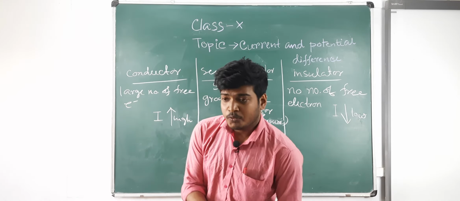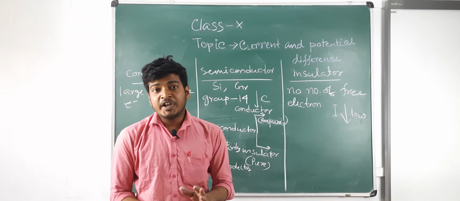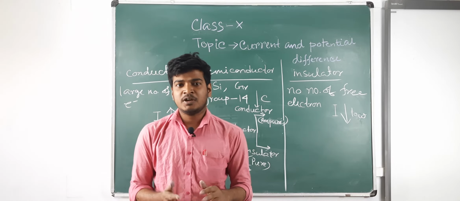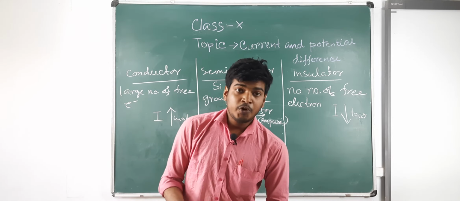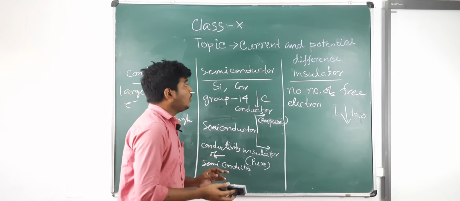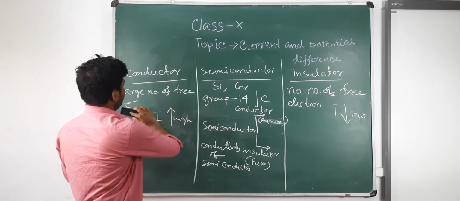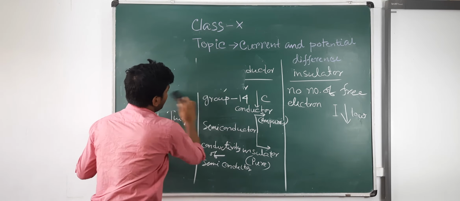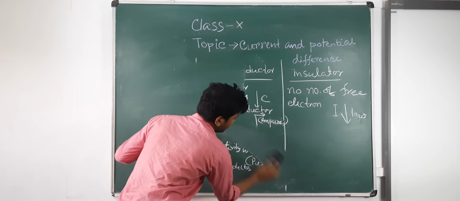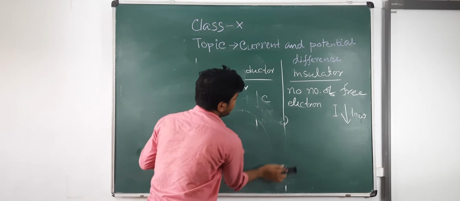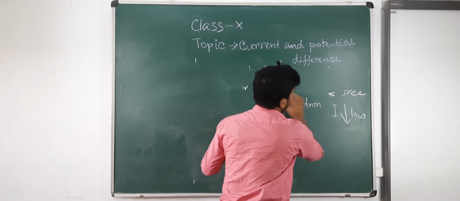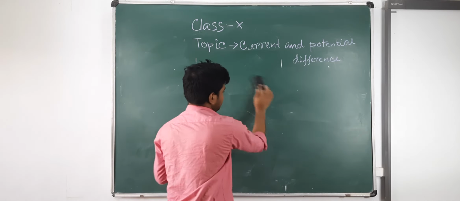Okay, now we will discuss the potential difference. Have you heard the term before? Potential difference. So what is potential difference? We know if any substance is flowing, there will be a difference.